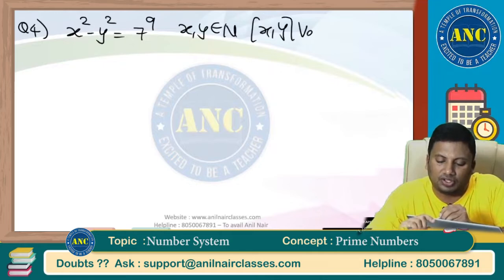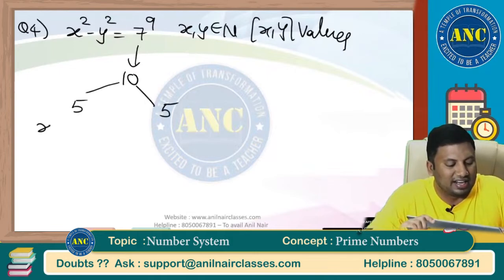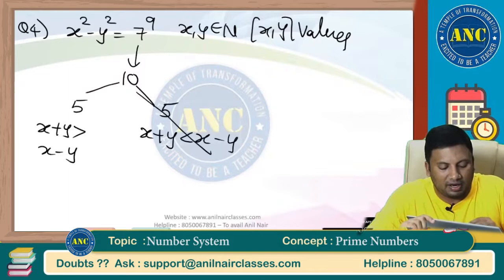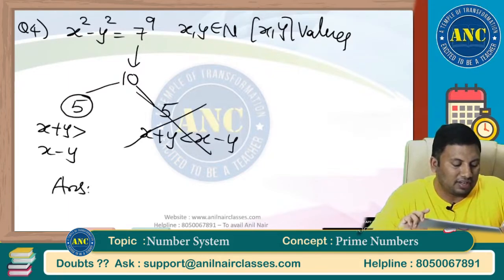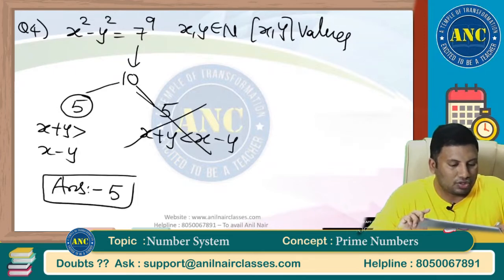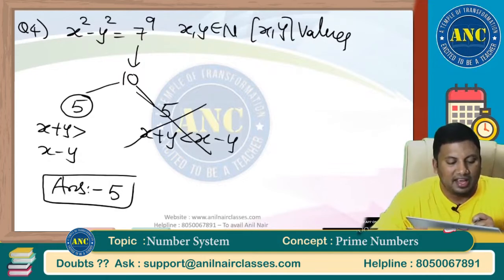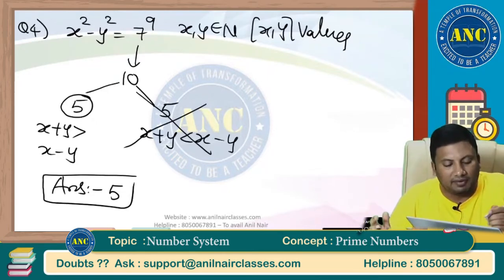How many values will x, y take? 7 power 9, 9 means 0 to 9, 10 ways. 5 cases here, 5 cases here. x plus y greater than x minus y, x plus y less than x minus y. Sum of two natural numbers is less than their difference is not possible. So what is the answer for this question? 5. Idea is clear, because if the power is odd, I will get even factors. So equal distribution.